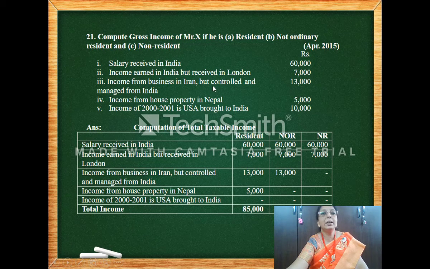Income from business in Iran, controlled from India. So for the first two columns. Income from house property in Nepal. So this is any other source. So in the first column alone. Then past income 2000-2001, that year's income is brought into India now. So it is nil for everyone. And then you put the totals.